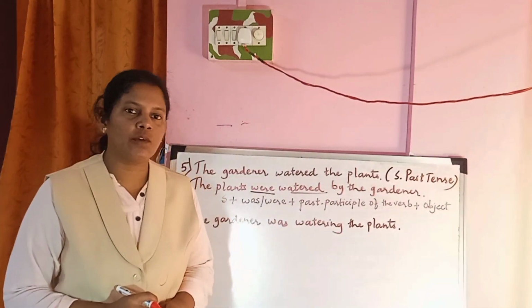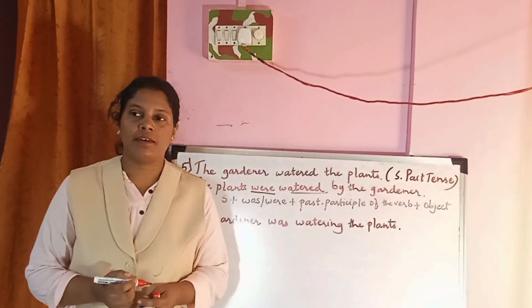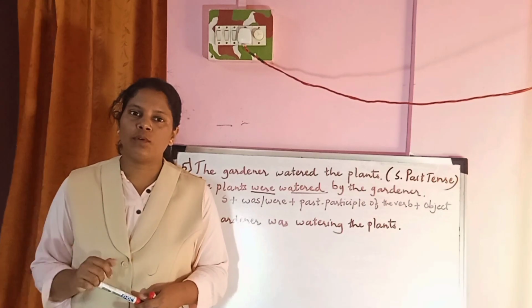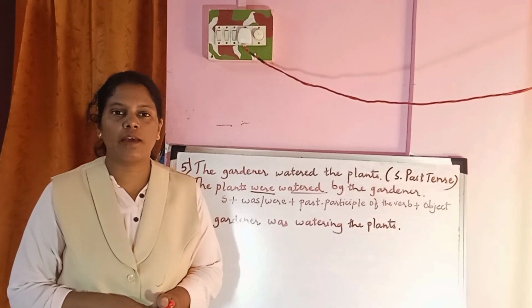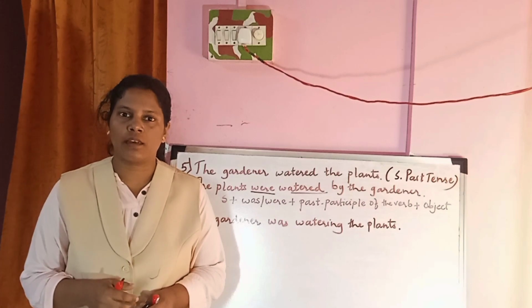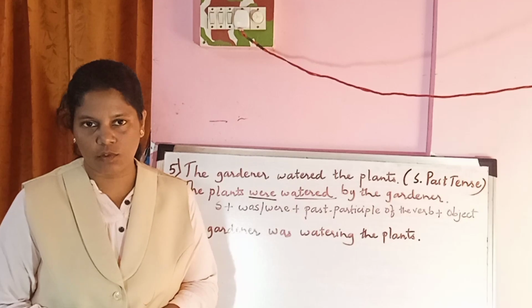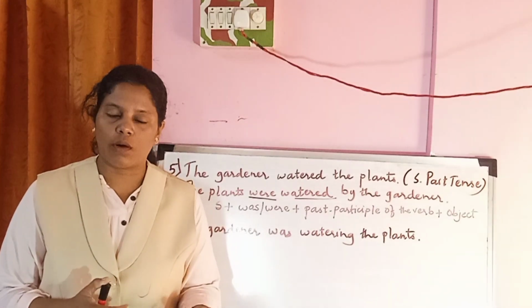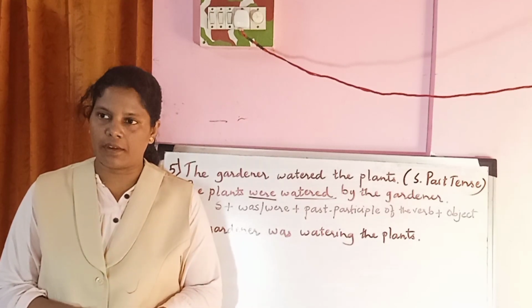Now another thing you will have to remember is why there is a need to change sentences from the active voice to passive voice. This type of sentence is used when you are reporting about an incident or an event, used for reporting news in newspapers, or when any event is to be reported on a TV channel.